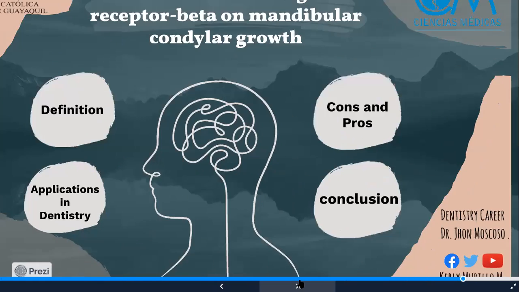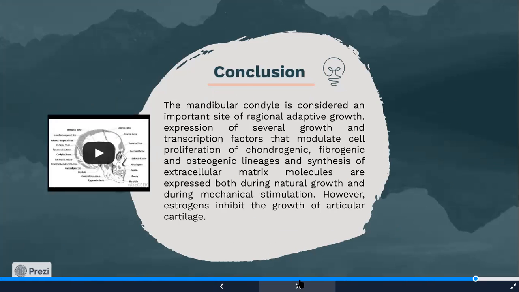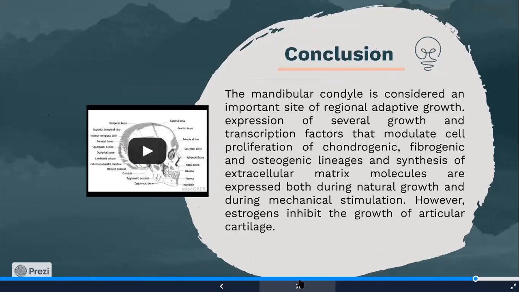Okay, in the conclusion, the mandibular condyle is considered an important site of regional adaptive growth, with expression of several growth and transcription factors that modulate cell proliferation and chondrogenesis. However, estrogen inhibits the growth of articular cartilage. Next one, you can see the video.